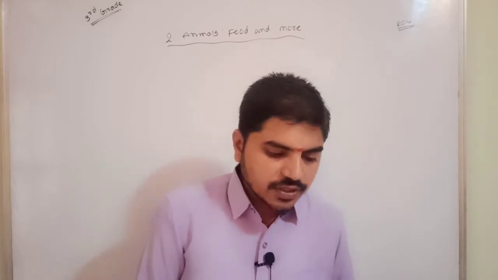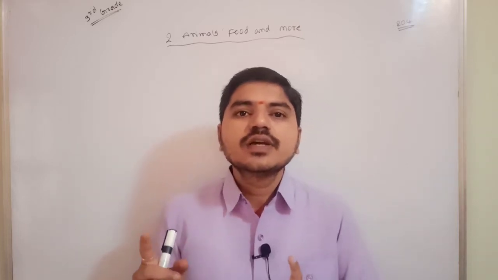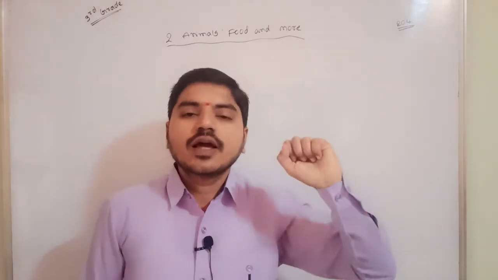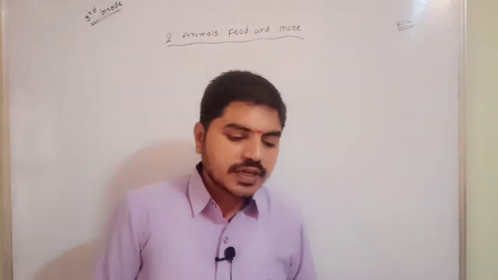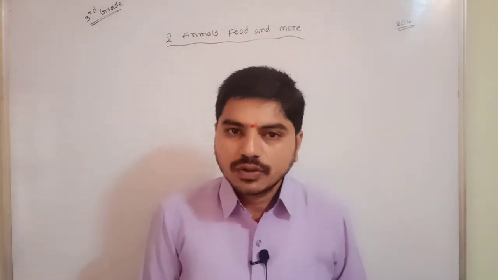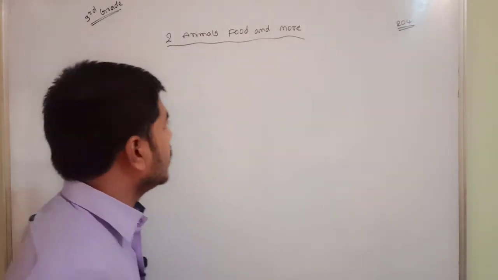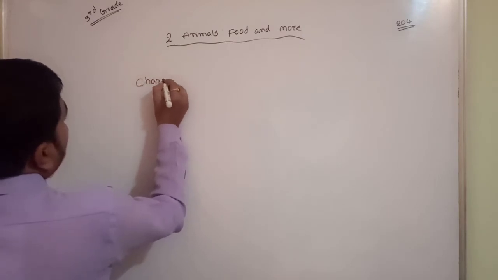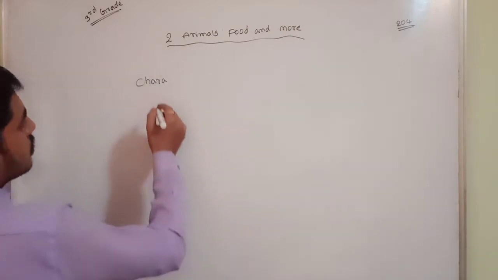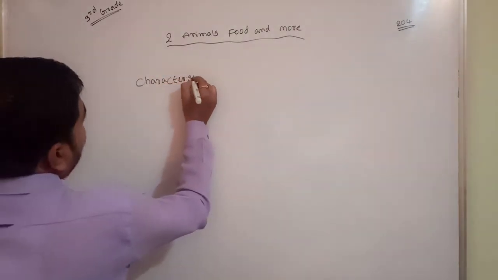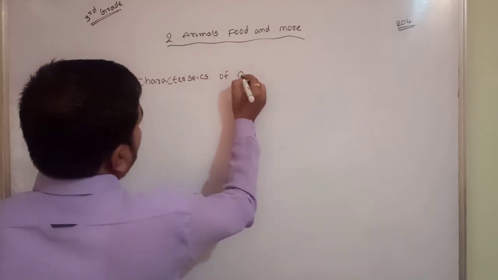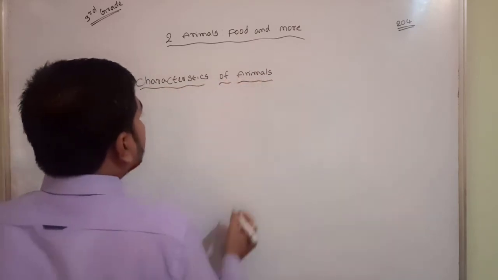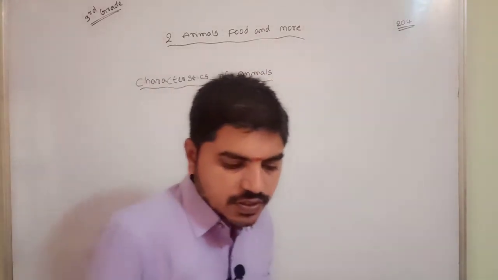So today in our discussion, first of all, the categorizing of animals. What kind of categories are there? I am going to discuss with you. Okay, children? So what are the characteristics of animals? I am going to talk to you. Listen carefully. So here are the characteristics of animals.